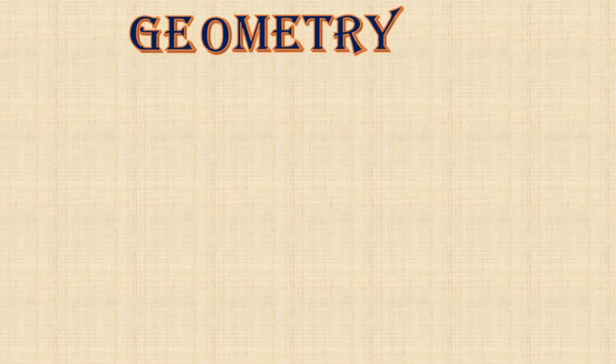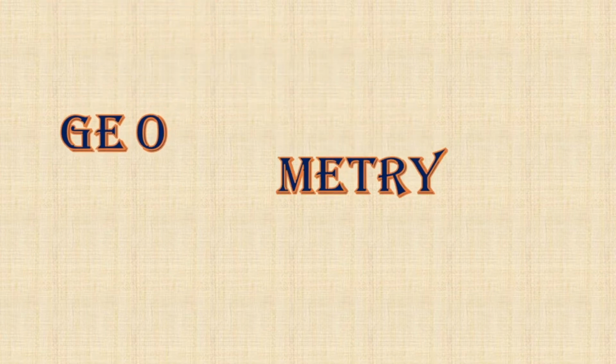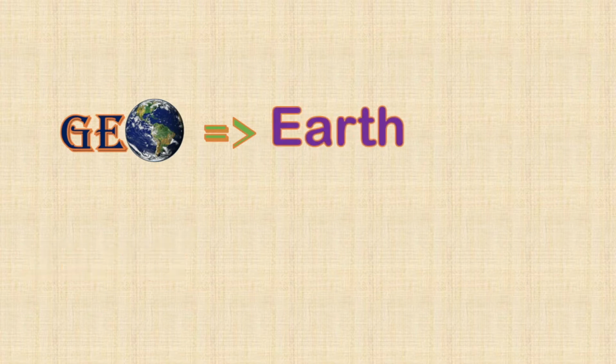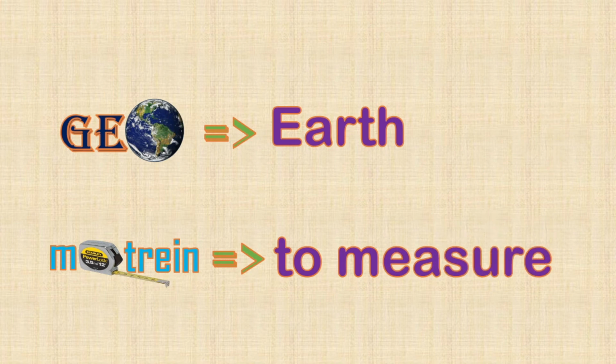So geometry has two parts, geo and metry. Geo means earth, and metry means measure, that is, to measure land or the measurement of anything.